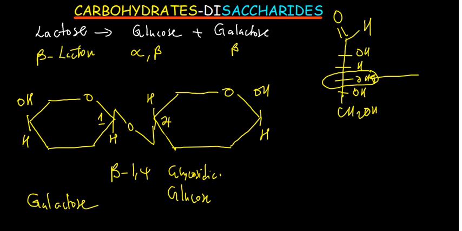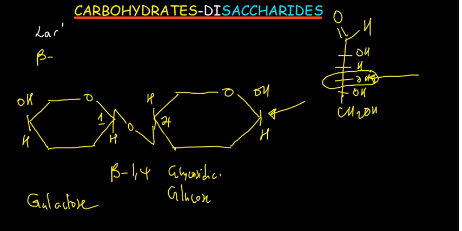Now, lactose is a reducing sugar because the carbon number 1 of glucose is free. And because of this, this carbon number 1 can reduce other substances. That's why lactose is a reducing sugar, because you have got a free functional group, different from sucrose. Another thing that you need to know about it is that it is added in pills, and it is also added in beer, and it is just used to reduce the bitterness in beer. That's why it is added there. Also in pills, it is added to reduce the bitterness.